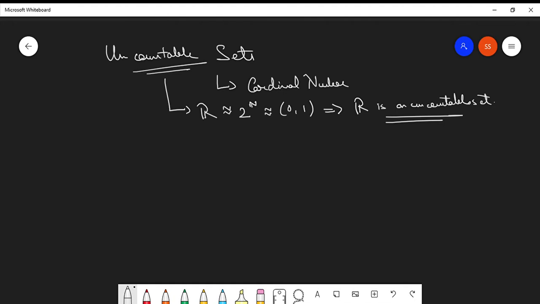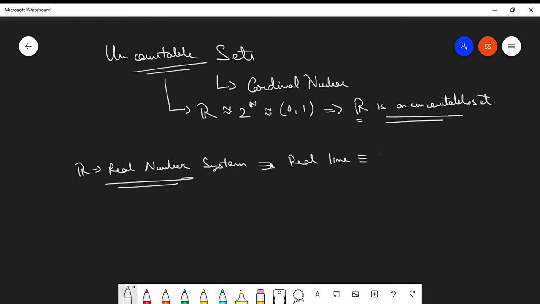It is represented by the symbol R, as you already know. This is the real number system, or the set of all real numbers, anything you may call it. This is also called the real number line, or the real line. The reason is that you can represent any x which belongs to the set of real numbers as a ratio of lengths on a number line.